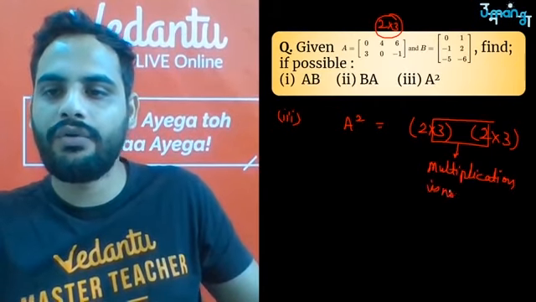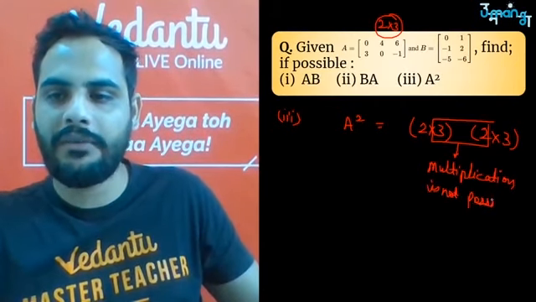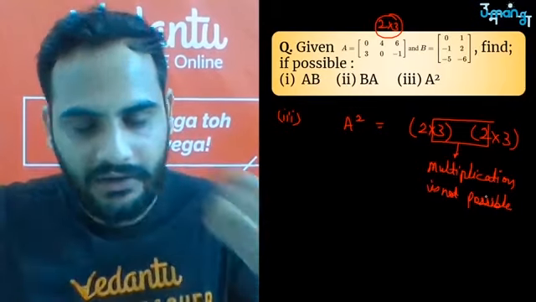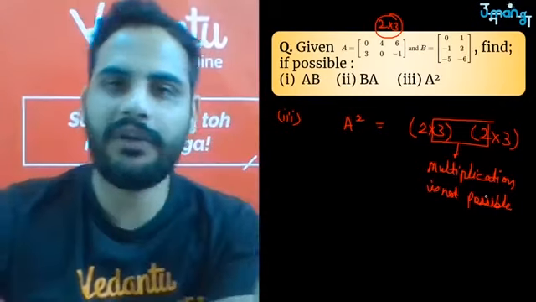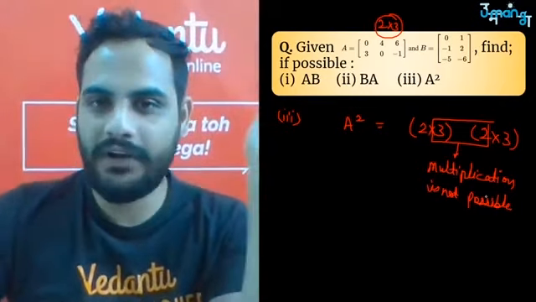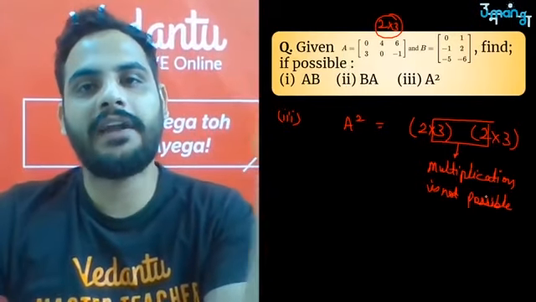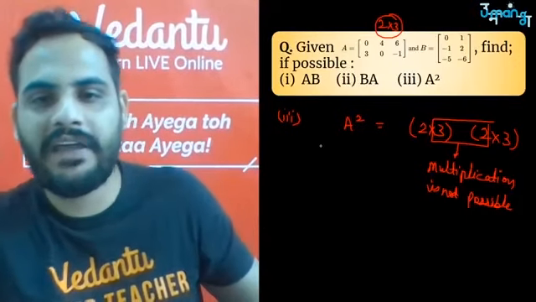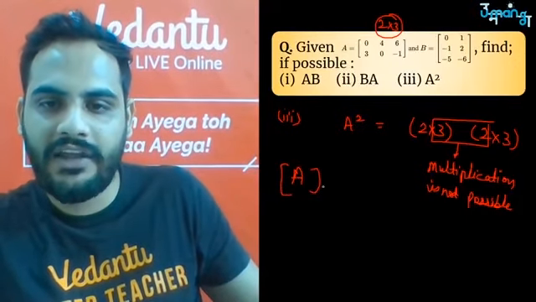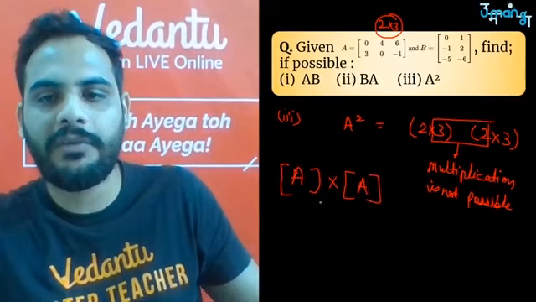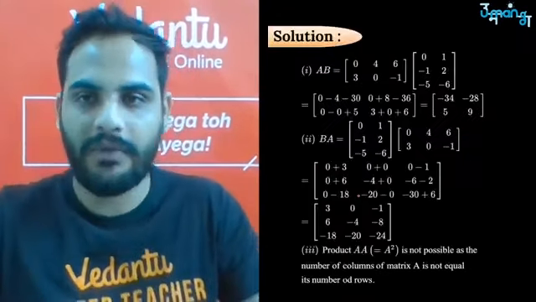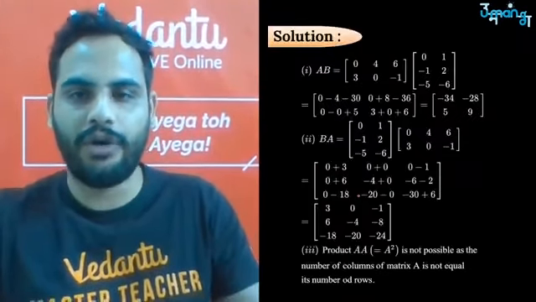Multiplication is not possible. So remember, from now on, squaring any matrix or cubing any matrix is only possible if it is a square matrix. Otherwise you cannot square that matrix or multiply that matrix with itself. Square means you will multiply matrix A with matrix A only. It is only possible if A is a square matrix. Okay, so the third part is not possible.